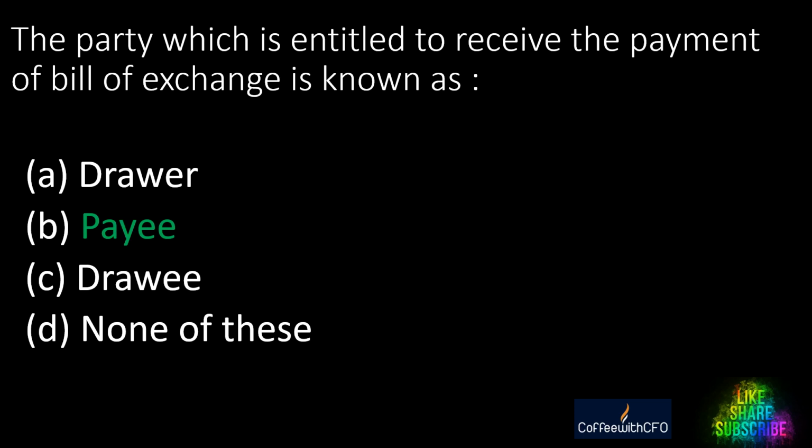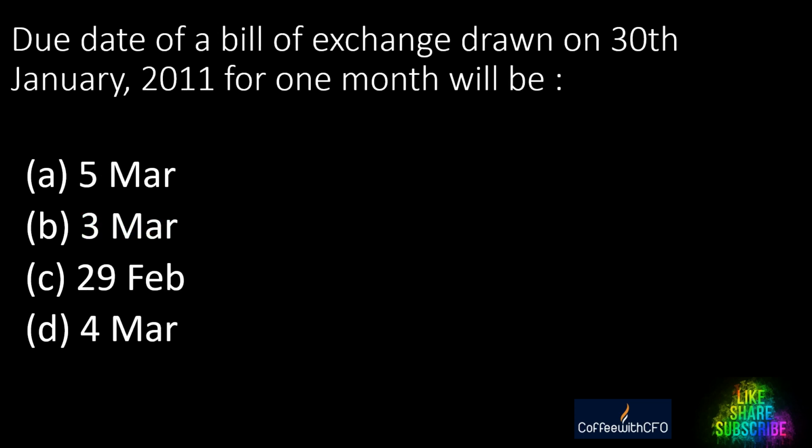Next. The due date of a bill of exchange drawn on 30th January 2011 for 1 month will be? What will be the due date of the bill of exchange if the bill is drawn on 30th January 2011 for the period of 1 month? A. 5th March, B. 3rd March, C. 29th Feb, and D. 4th March. And the answer is 3rd March.